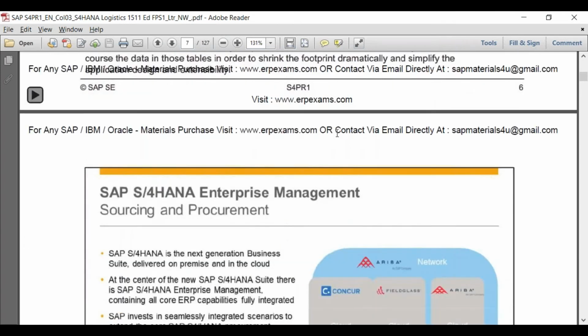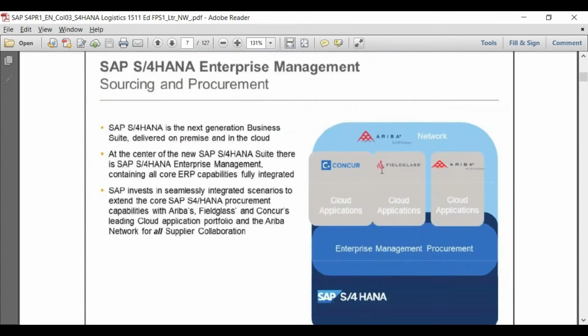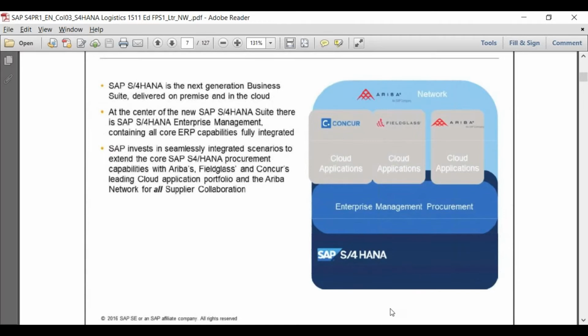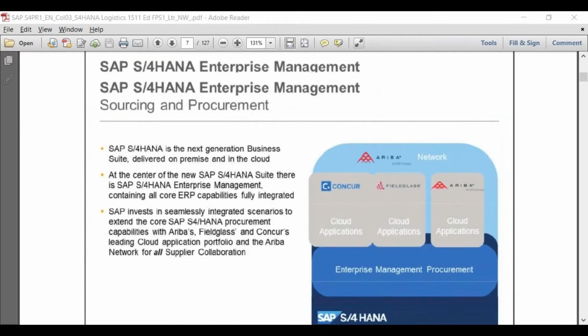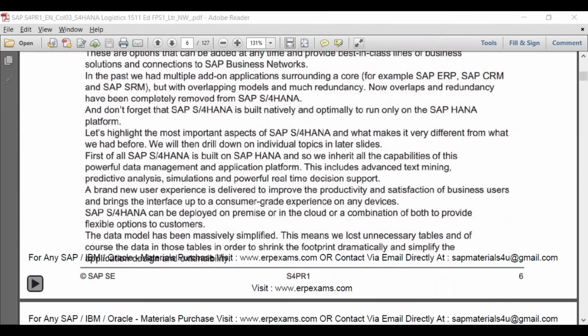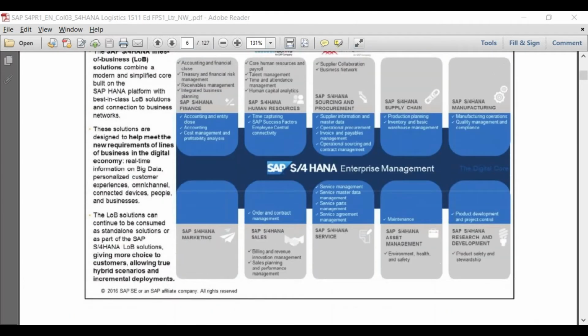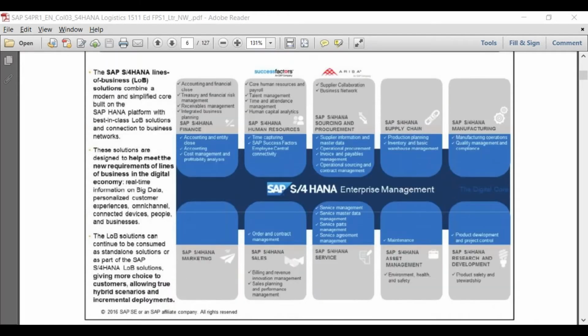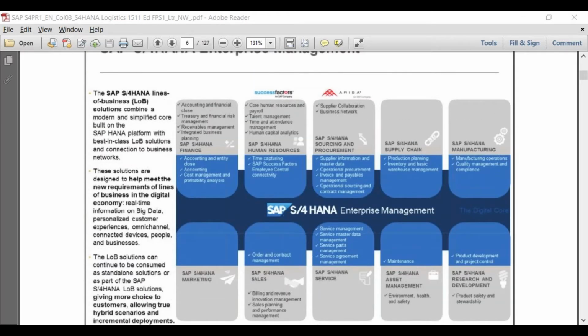So this we already discussed. These are the introduction to some of, yes? If you go to the previous slide where you were showing the core system. This one? Yes. If I talk about Ariba, I see that supplier collaboration and business network are there. So is it only two functions which Ariba will support, or could it be a whole component? How is it different from the enterprise management?